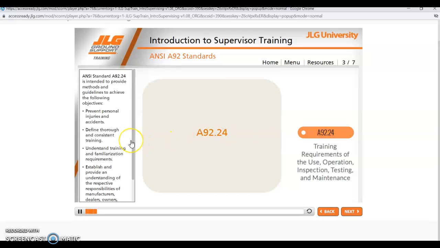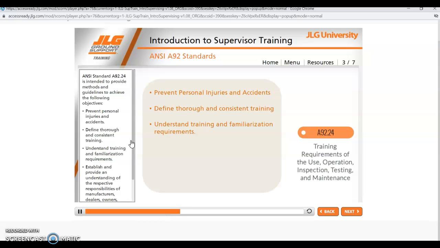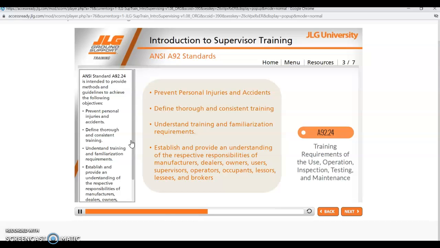ANSI Standard A92.24 is intended to provide methods and guidelines to achieve the following objectives: prevent personal injuries and accidents, define thorough and consistent training, understand training and familiarization requirements, and establish and provide an understanding of the respective responsibilities of manufacturers, dealers, owners, users, supervisors, operators, occupants, lessors, lessees, and brokers.